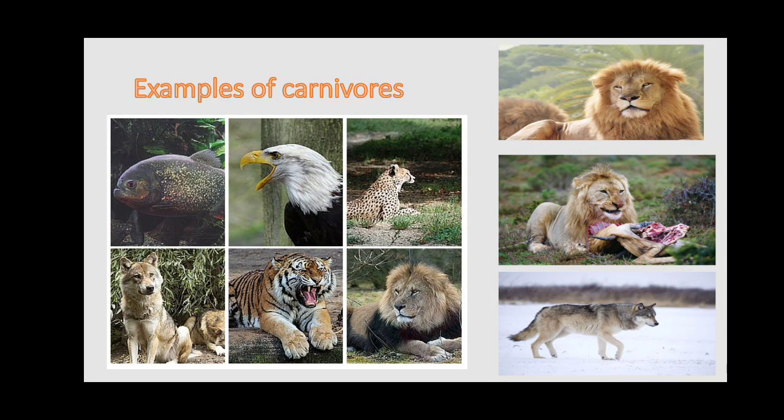Next, let us move to the next screen. In the next screen, you can see examples of carnivores. You can see the tiger, lion, wolf, fox, some kind of fish, cheetah, eagle, and vulture on the screen. These are the examples of carnivores.